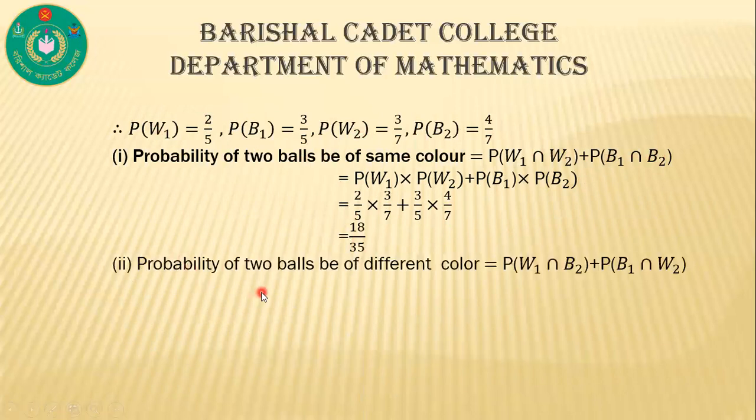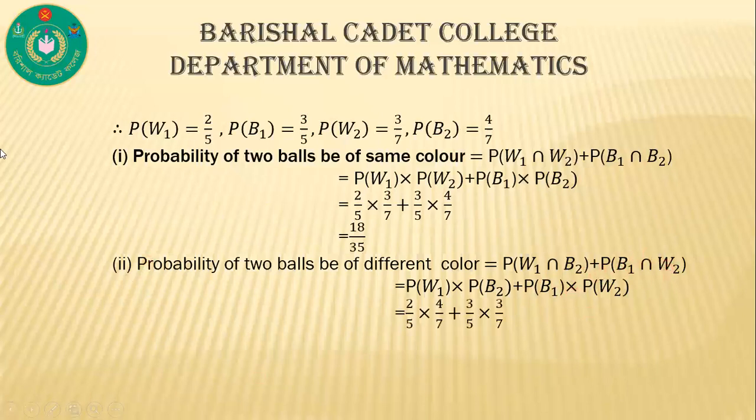Now probability of two balls being of different colors. That means if one color is white, then the other color is black. That's why you can write P of W1 intersection B2 plus P of B1 intersection W2. Two events are independent. That's why we can write P of W1 into P of B2 plus P of B1 into P of W2.